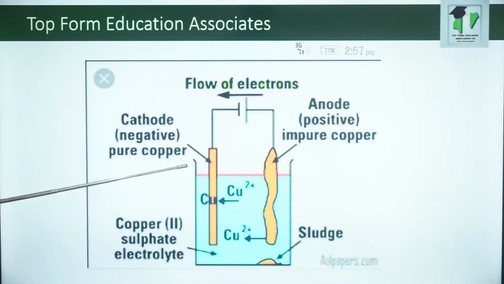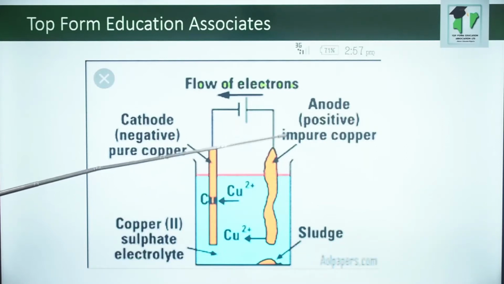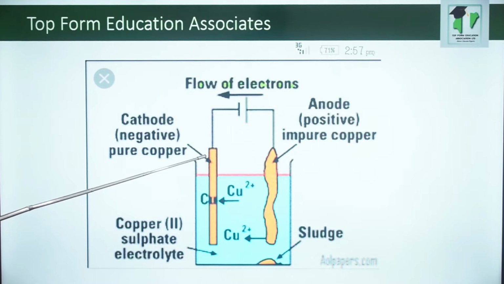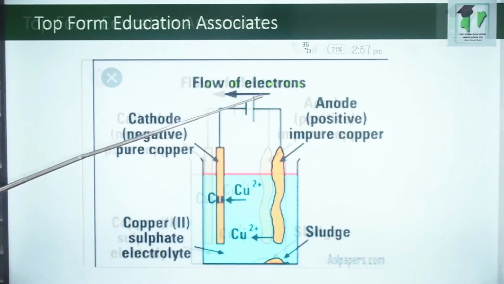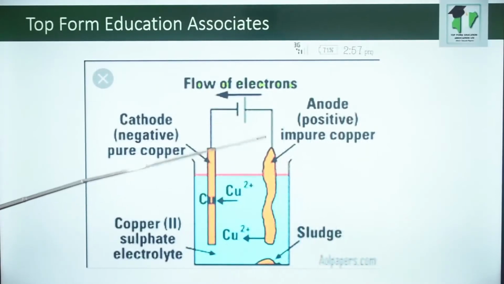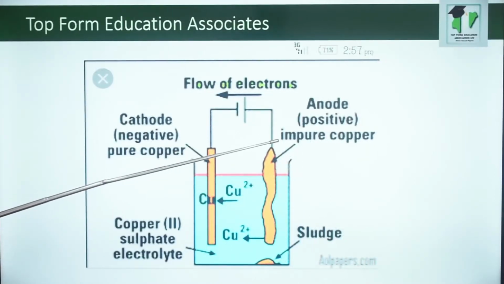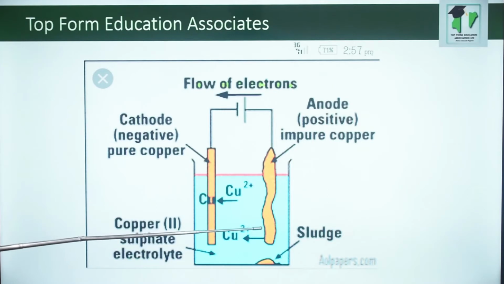You can see the diagram here. The impure copper has been made the anode, while the pure copper is made the cathode. Once electricity is passed through this solution, the copper from the anode will dissolve in the solution and then be transferred to the cathode, while the impurities will remain as sludge.